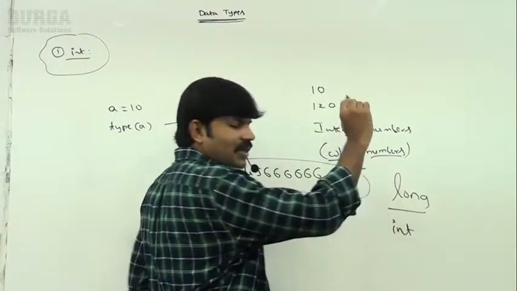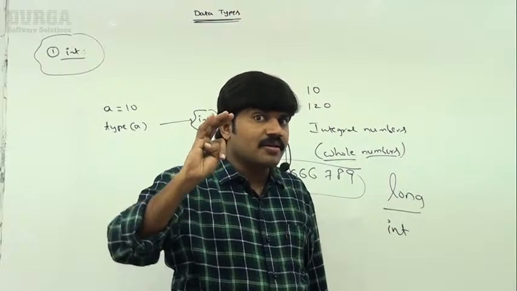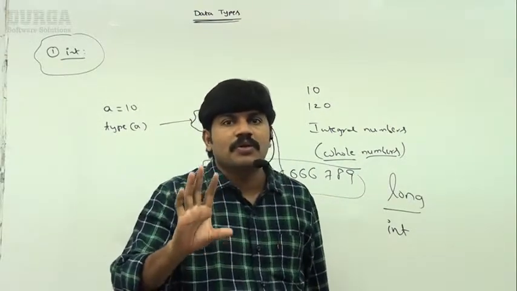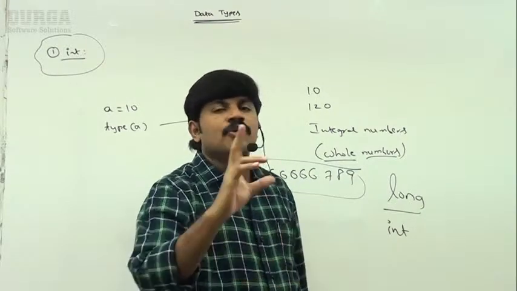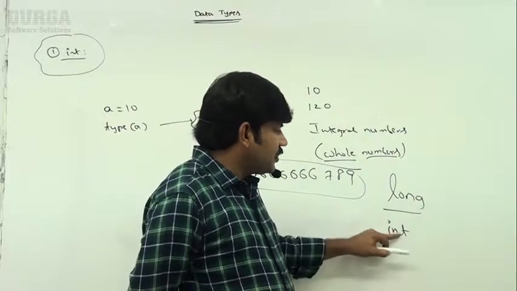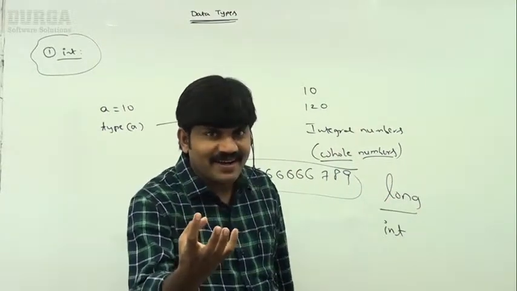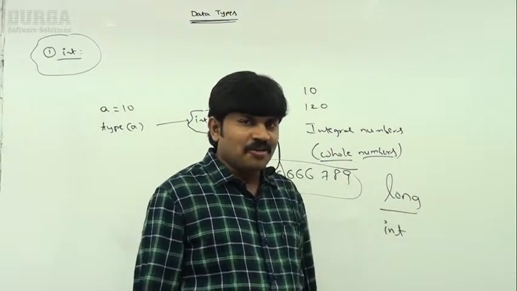If you consider Java, byte, short, int, long, 4 types are there to represent integral values. But in Python we have only 2 data types. The first is int, the second is long. Small integral numbers, int type; long integral numbers, long type.